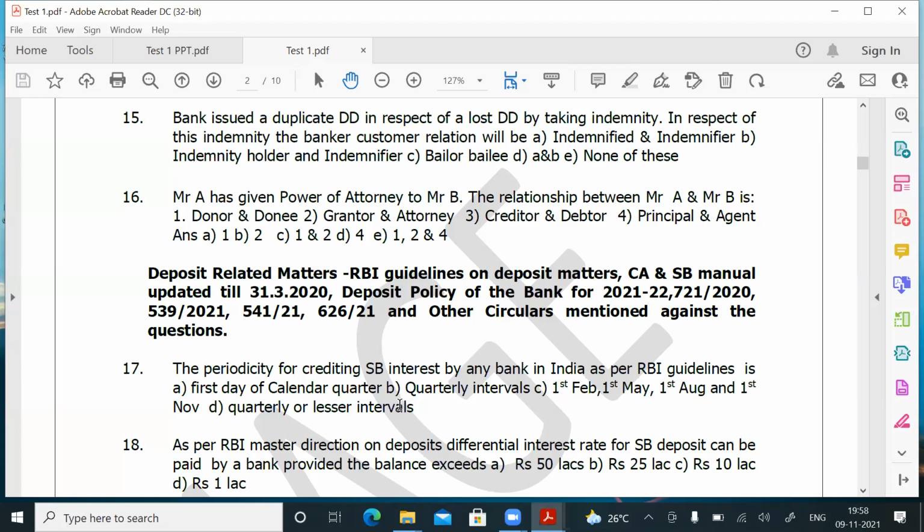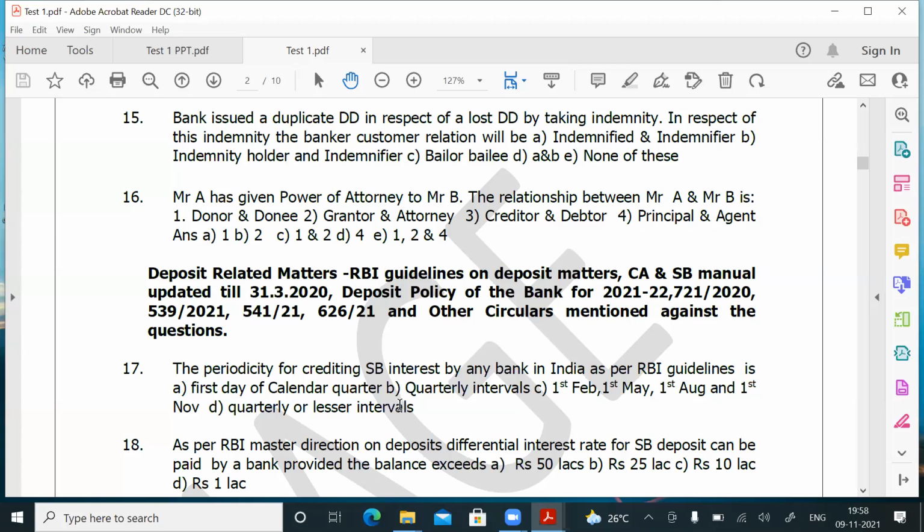So my question is, the periodicity for crediting SB interest by any bank in India as per RBI guidelines, what Reserve Bank of India is telling about when SB interest is to be credited to the customer's account. Reserve Bank says the SB interest is to be credited on a quarterly or less than quarterly basis.